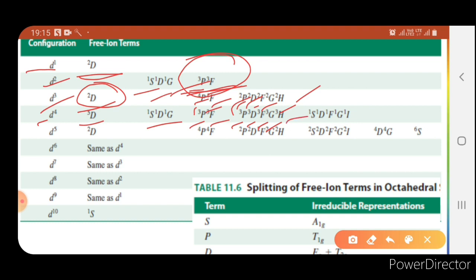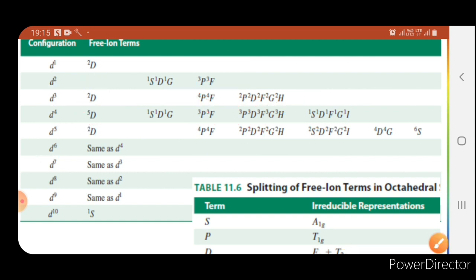Similarly, for d5 there are other configurations and terms. But d6 is similar to d4, because both have 4 unpaired electrons.